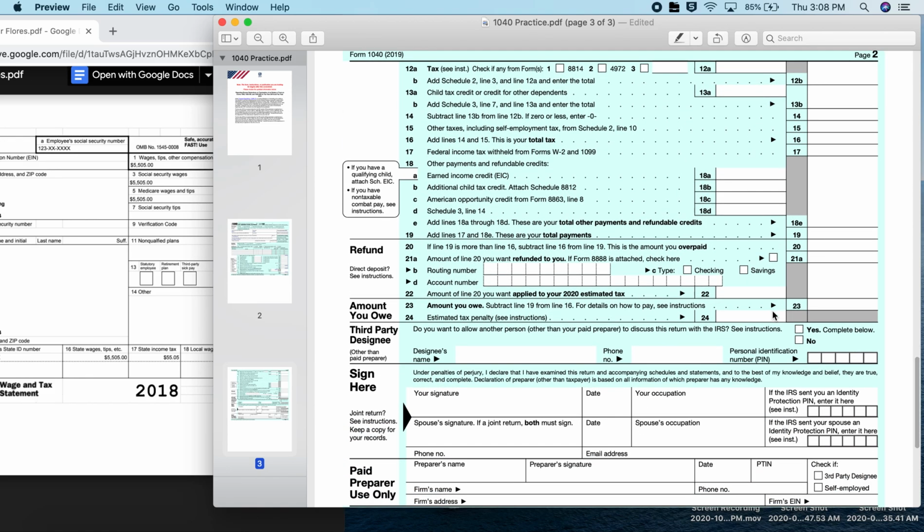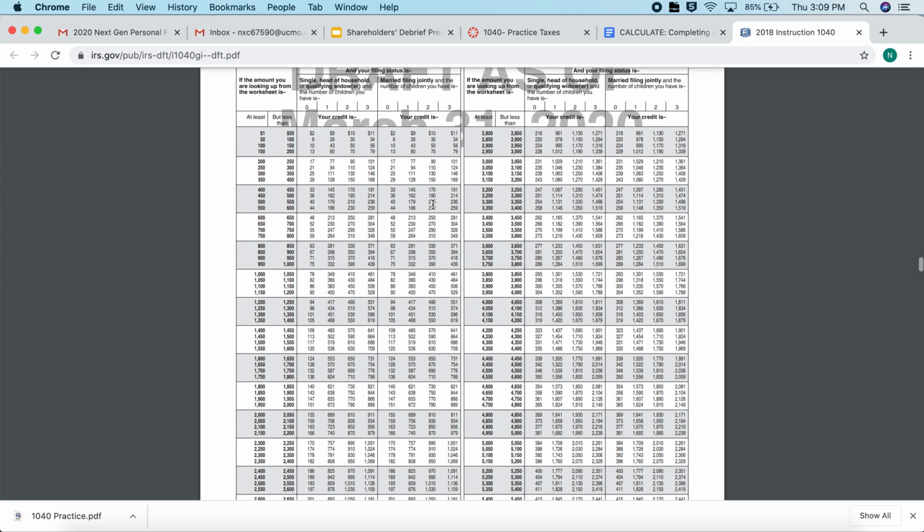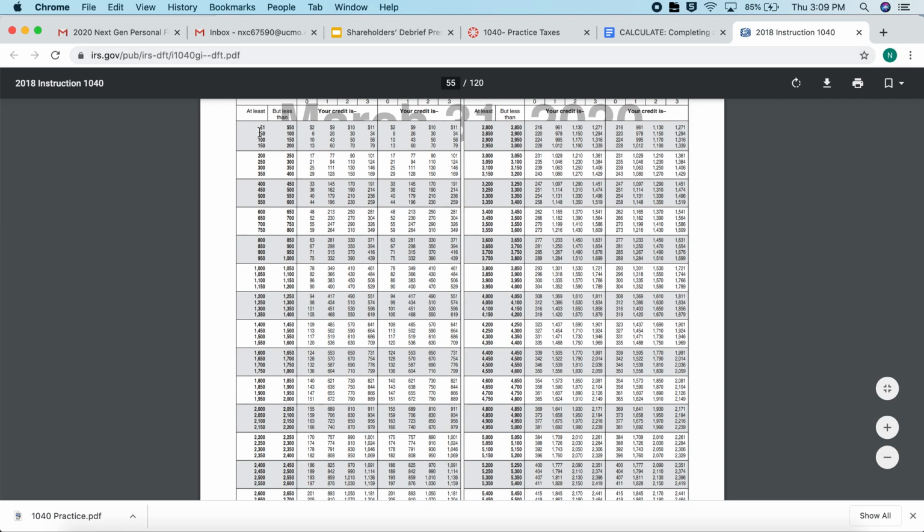And now we move on to page 2. So we have 12A. Our cheat sheet tells us that we need to go look at our tax table that they linked here. So I'm going to open that up. And here we have our tax table. And this is where we will write in our taxable income. We find out that our taxable income is $0, but this chart starts at 1. So we do not fall into this category.